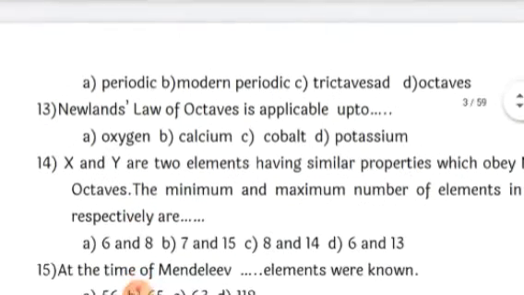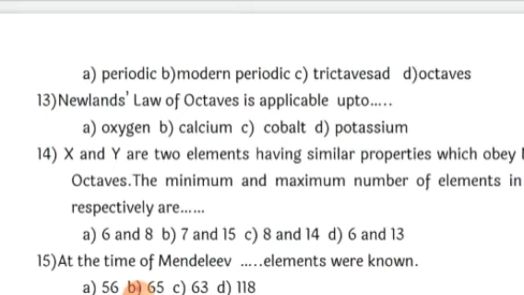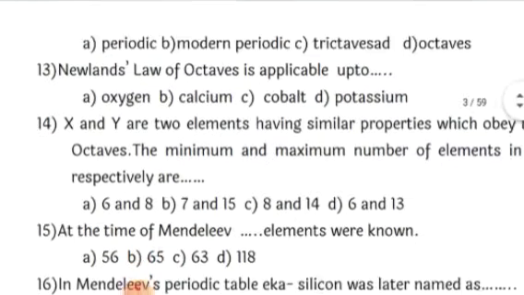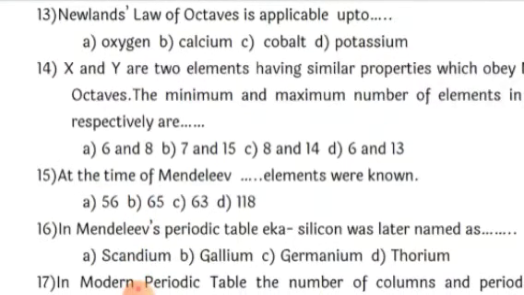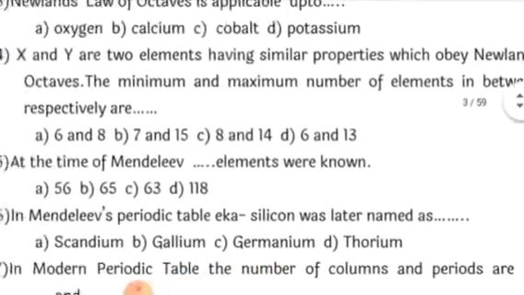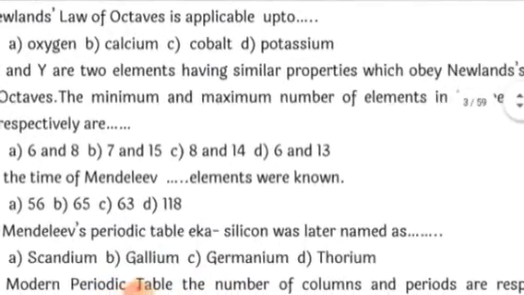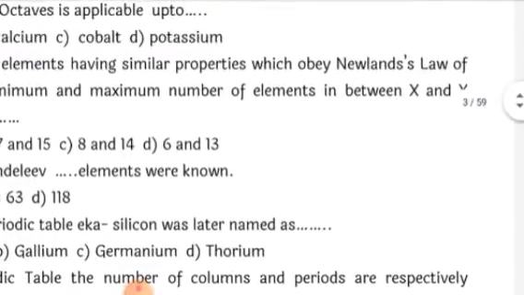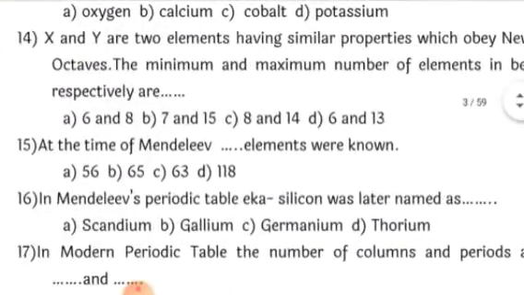Remember this. Fine. Newland's law of octaves is applicable up to. It is up to only one element, that is calcium. Is that clear, students? So calcium is the correct answer here. Next, X and Y are two elements having similar properties which obey Newland's law of octaves. The minimum and maximum number of elements in between X and Y respectively are. There are many options here. You don't have to worry here.